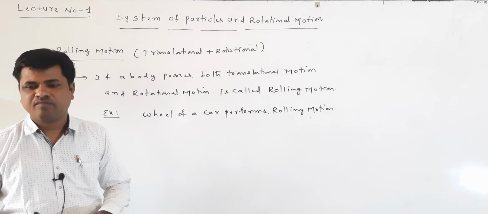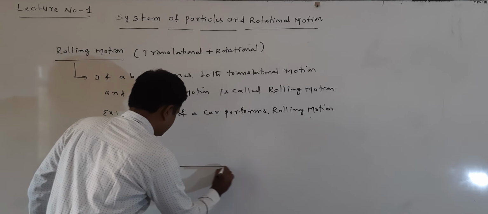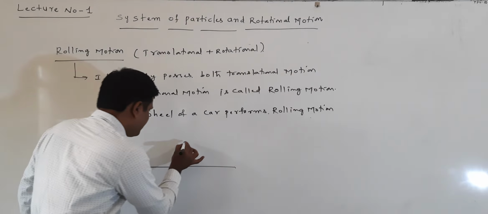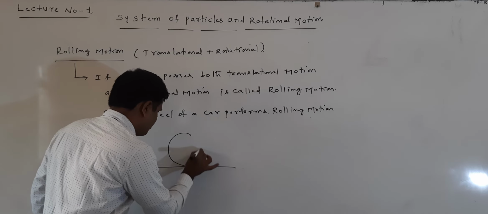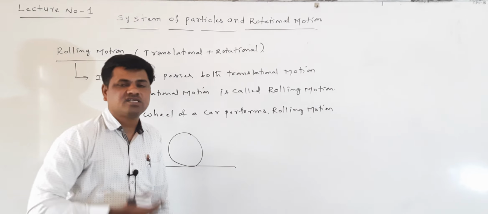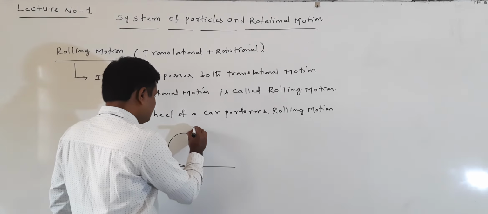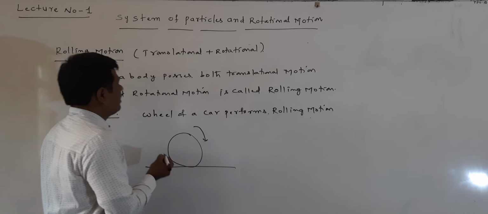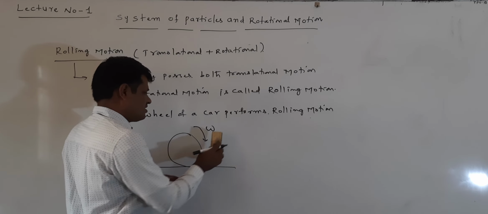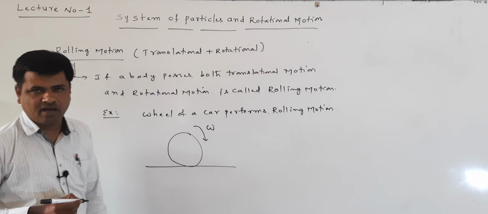Right. Suppose we are taking a sphere. This sphere is in rolling motion. Rolling motion means it has translational motion and rotational motion, which means it is rotating with angular velocity omega.